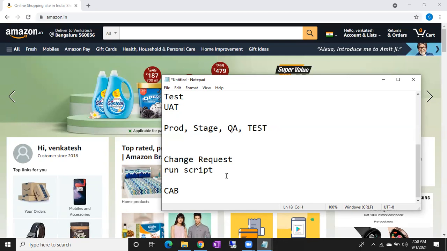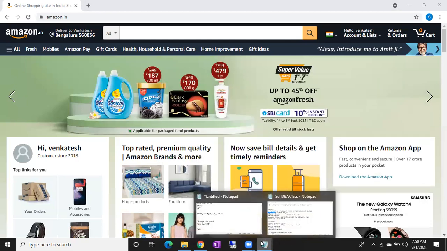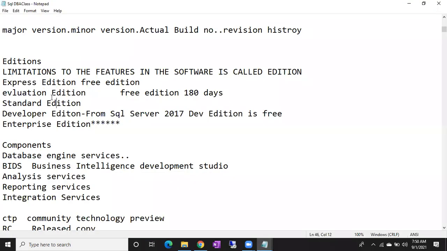So like this, we'll have the environments: prod environment, non-prod environment. Prod means the live applications support. Prod is going to support the live application, and non-prod is for non-live use. We don't see any live applications there, but we are going to maintain the databases and all. So where is our Express edition? You can install this Express edition only on non-prod environments. You cannot install it on prod environments.